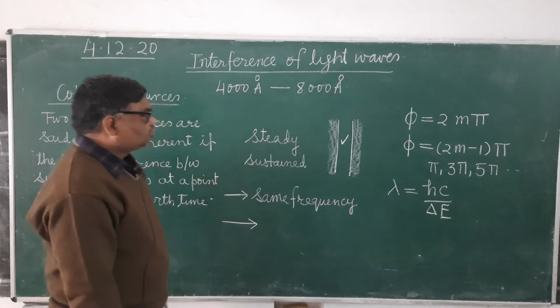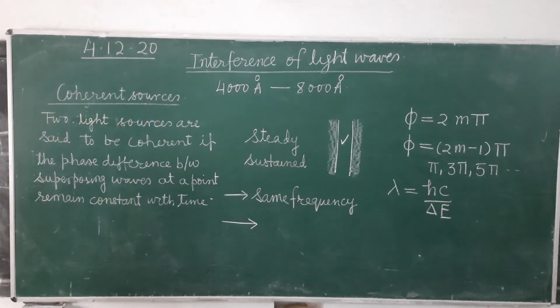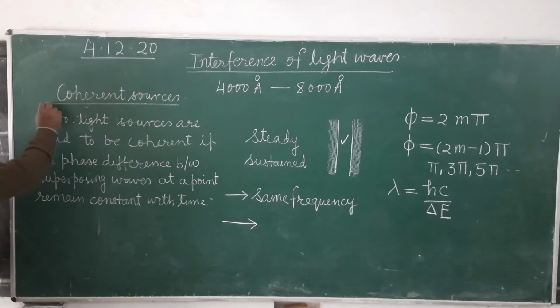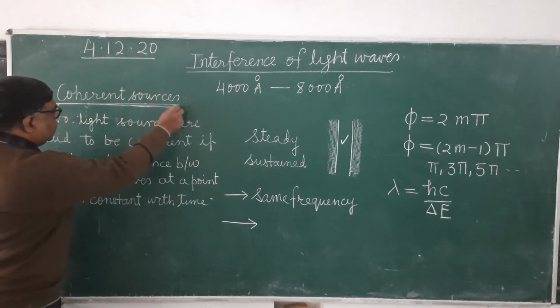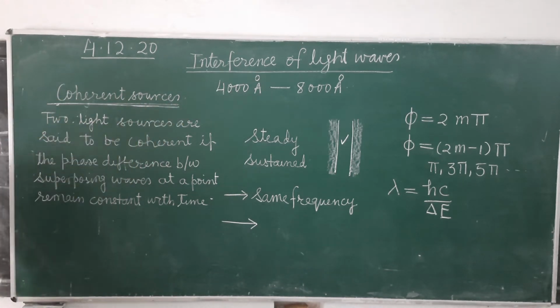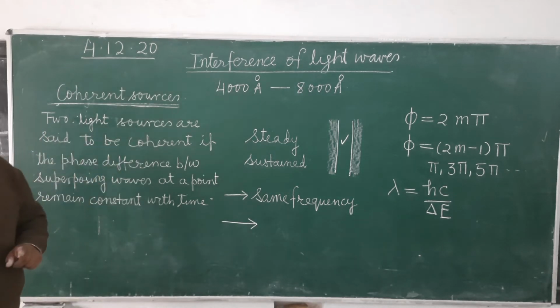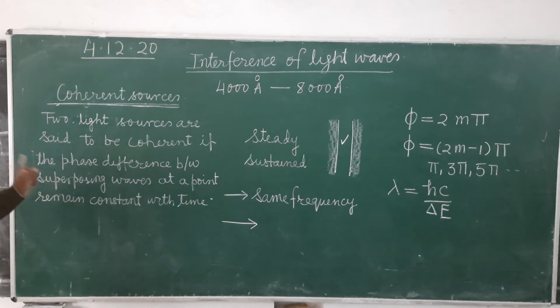For this, sources should be coherent. इसके लिए क्या होना चाहिए? Sources कैसे होने चाहिए? It should be coherent sources. Now what is the meaning of coherent sources? Two light sources are said to be coherent if the phase difference between the waves emitted by them at any point remains constant with time.